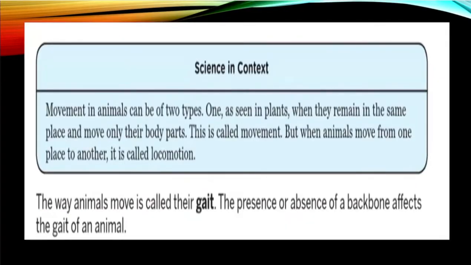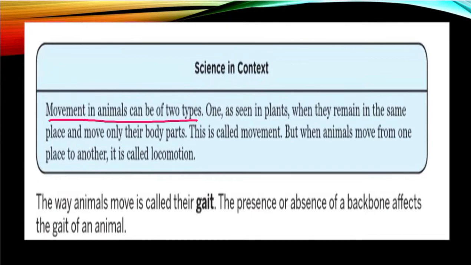Now, science in context. The movement in animals can be of two types. How? If I talk about plants, they are fixed onto one area, right? Because the roots fix the plant to the ground.